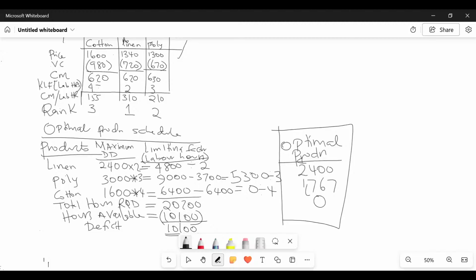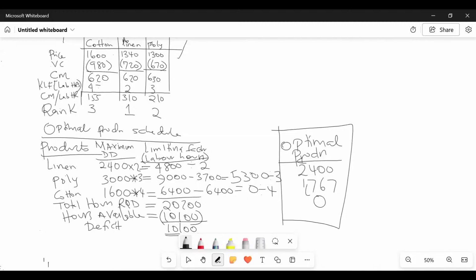So then in this particular case, ladies and gentlemen, we realized that our total labor hours required were 20,200. But how many of them are available? 10,100. When we subtract, we know the deficit, isn't it? The deficit is 10,100. So this deficit is what we went ahead to recover. We are doing a recovery from these products because now we don't have enough hours.